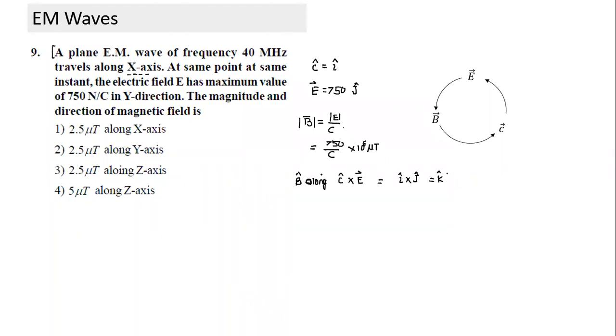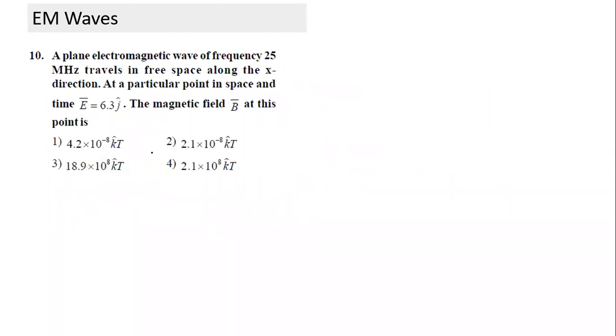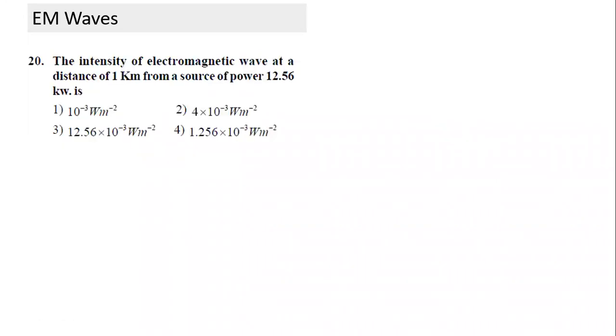This is a simple application. This is also a similar question. The wave in free space is traveling along X direction. Traveling in X direction means the direction in which the wave travels is I cap. At a particular point in space, E is given. Find the magnetic field. It's also a repeat of a similar question. You can easily calculate using this.